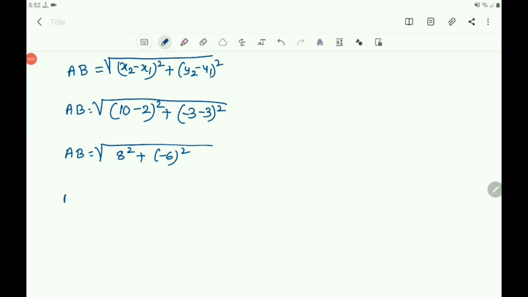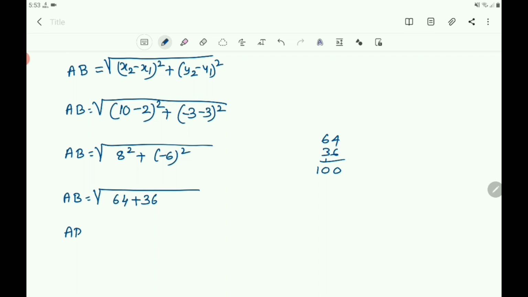Then you write AB equals square root of 8 square, which is 64, and the square of minus 6 is 36. 6 square is the same as minus 6 whole square. Then what is the sum of 64 and 36? 6 plus 4 is 10 and 6 minus 4, you will get 100.